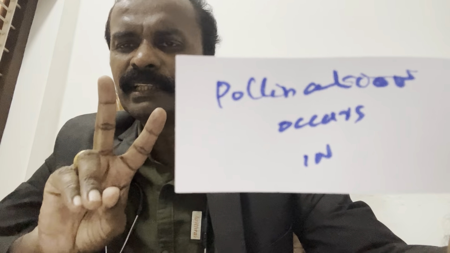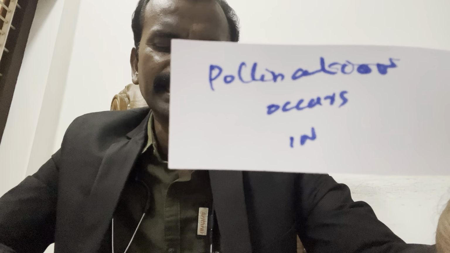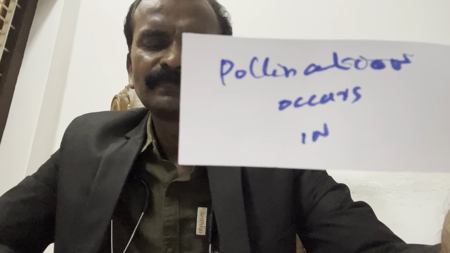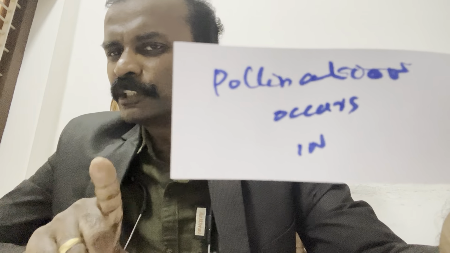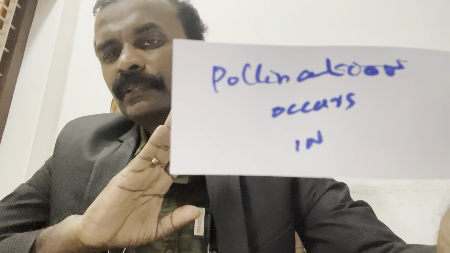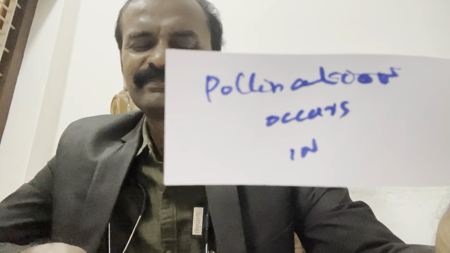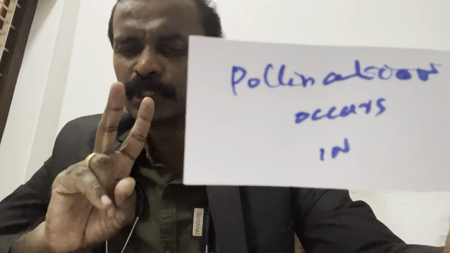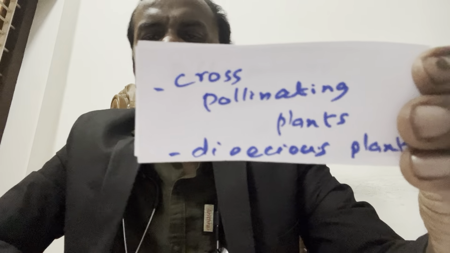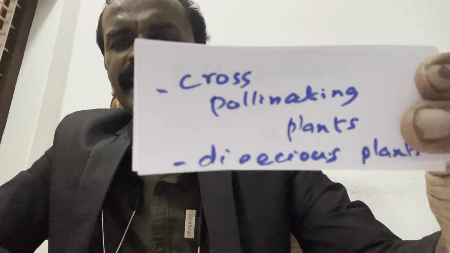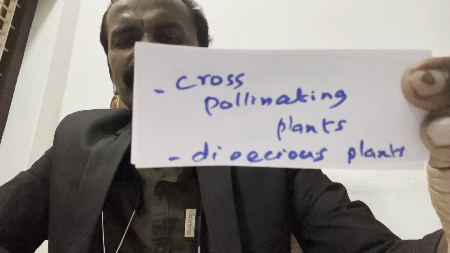Pollination occurs only in two conditions. Do you know that? If you know this point, you can answer true or false statements very easily. Only in cross-pollinating plants and dioecious plants.